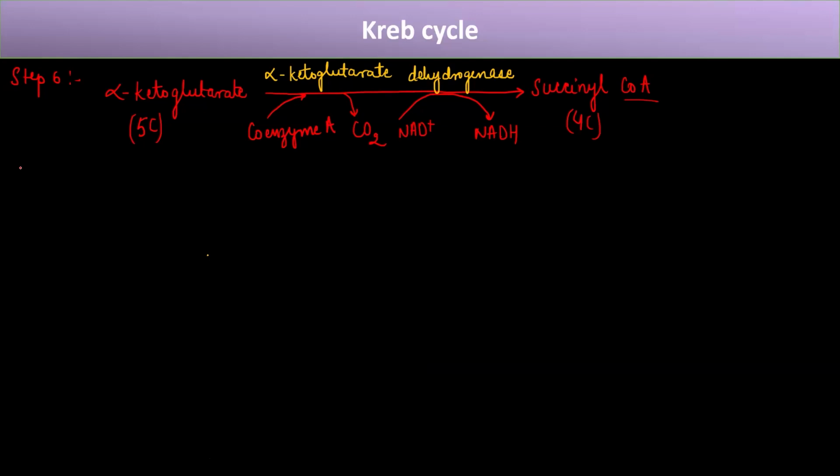Now what do we have in step 7? Like I said, there are 10 steps, right? Now in step 7, what happens? The succinyl CoA gets converted into succinic acid. Because the carbon dioxide that should be released has been released. The acetyl CoA comprises 2 carbon molecules, and 2 carbon dioxide are released. So from this step onward, there will be no reduction in the number of carbon molecules in the products. Okay. So this succinyl CoA gets converted into an acid known as succinic acid, or succinate.